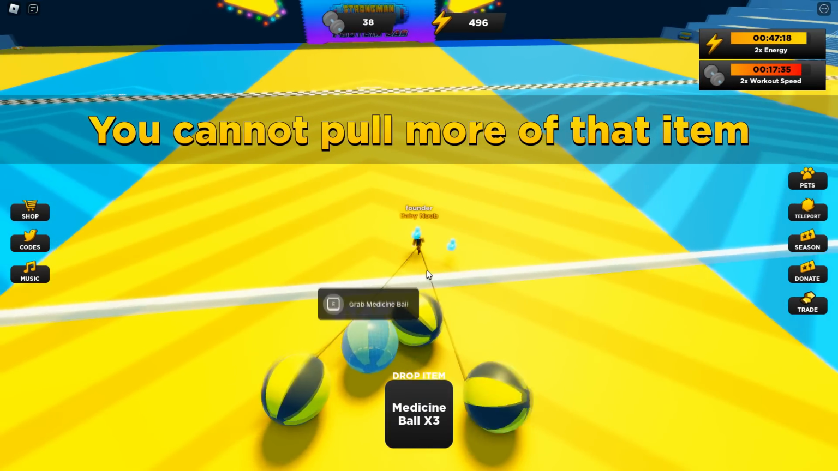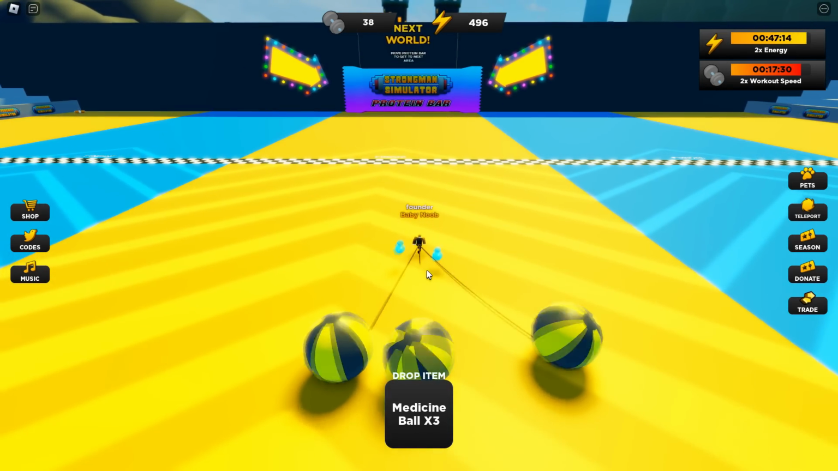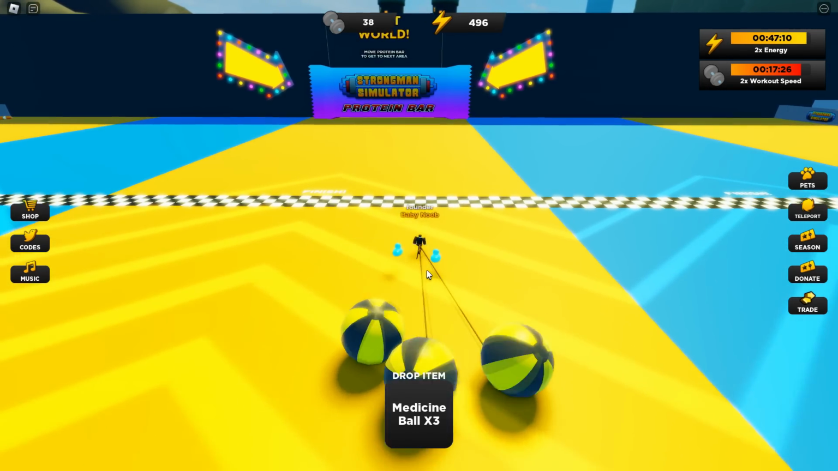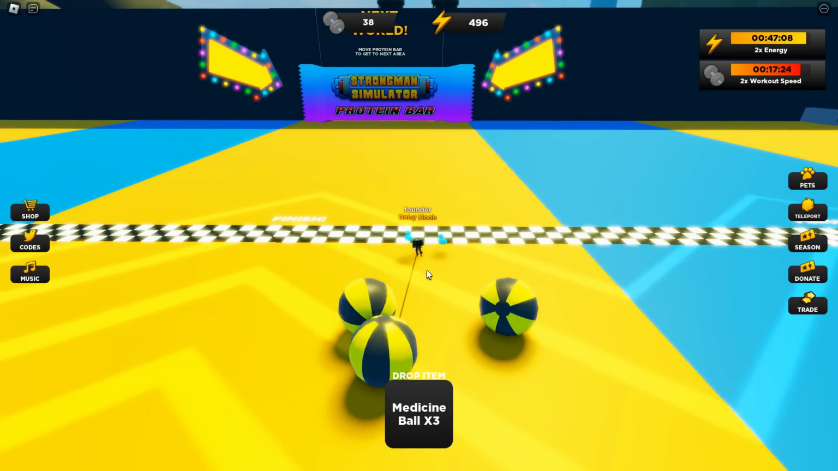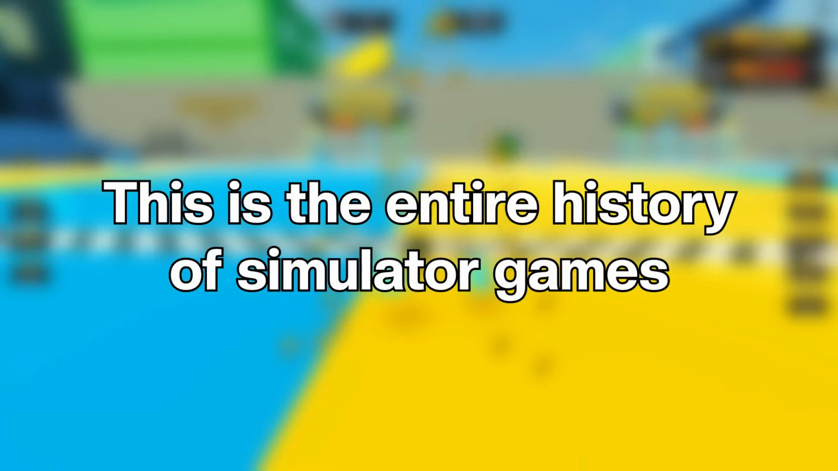Simulators have become one of the biggest genres on Roblox, with a wide range of different ideas and game loops that keep people hooked for as long as possible. How did simulators evolve from their beginning to what they are now? This is the entire history of simulator games.